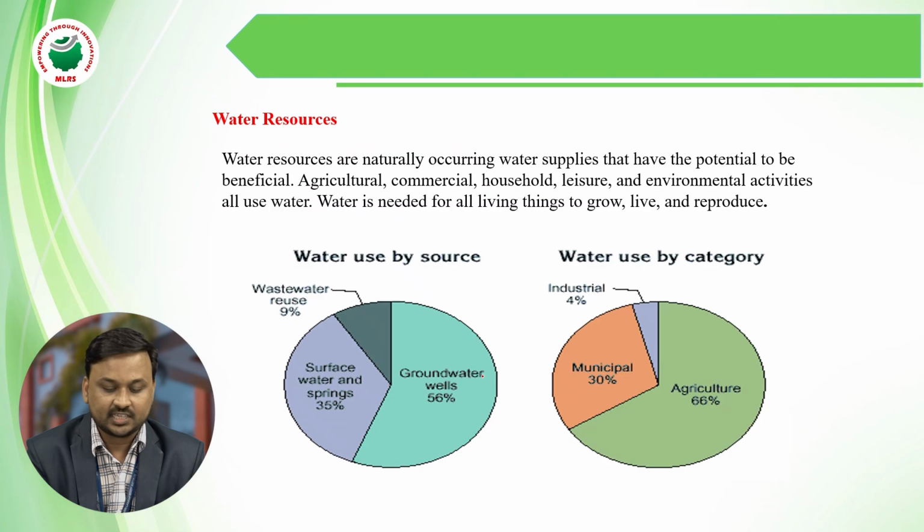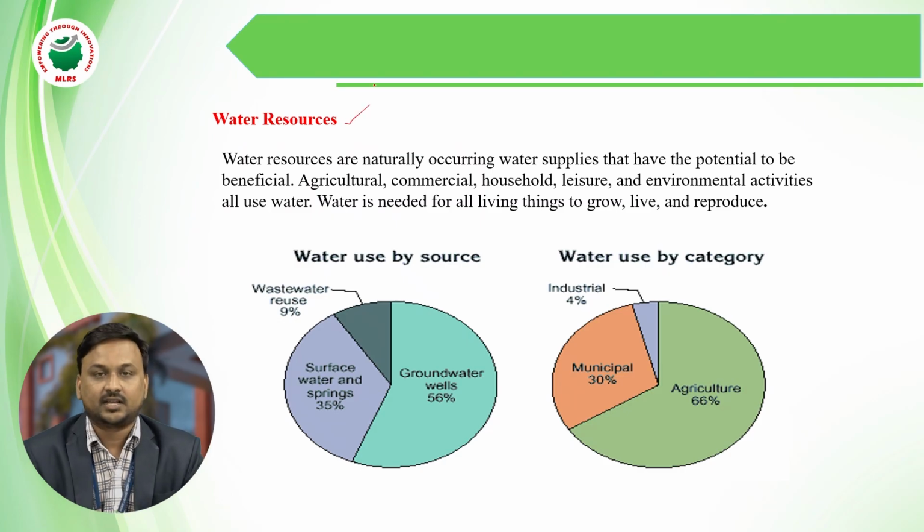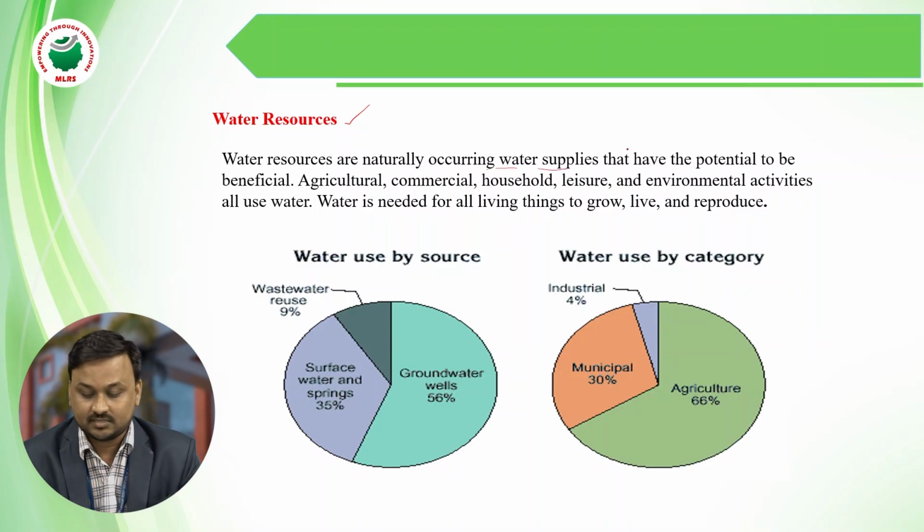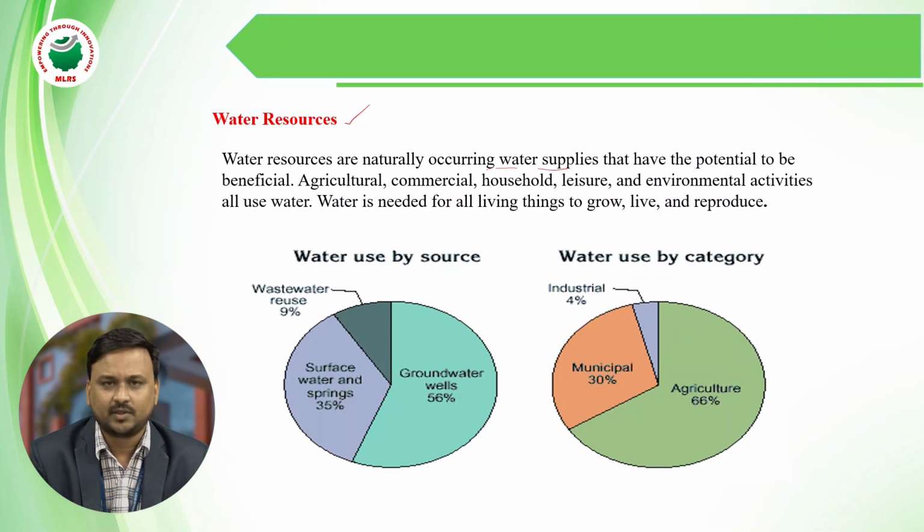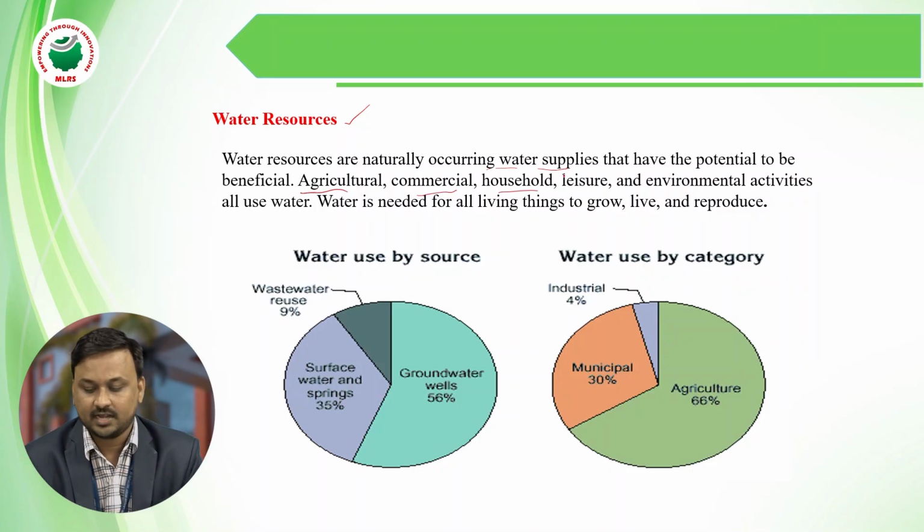Coming to the next point, water resources. Water is naturally occurring, and what is the main benefit of water? It is used for agricultural purposes, commercial purposes, household purposes and environmental activities.